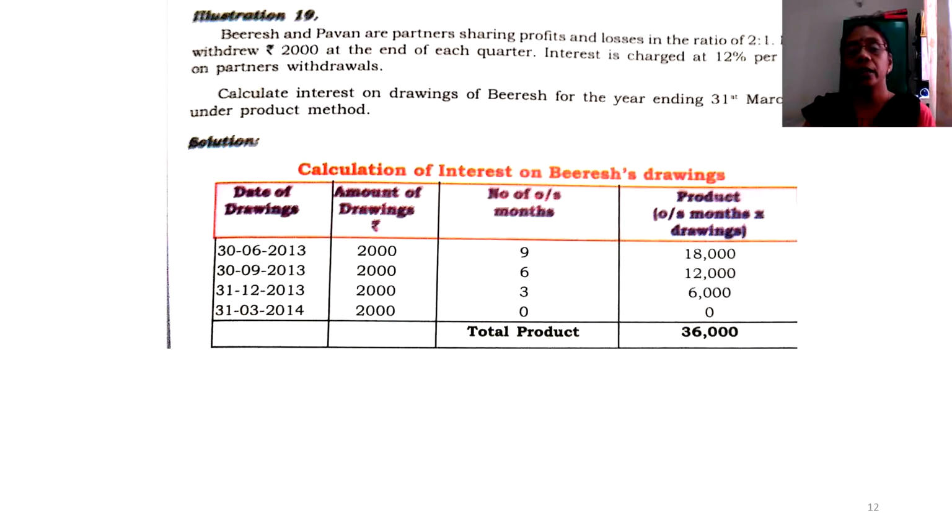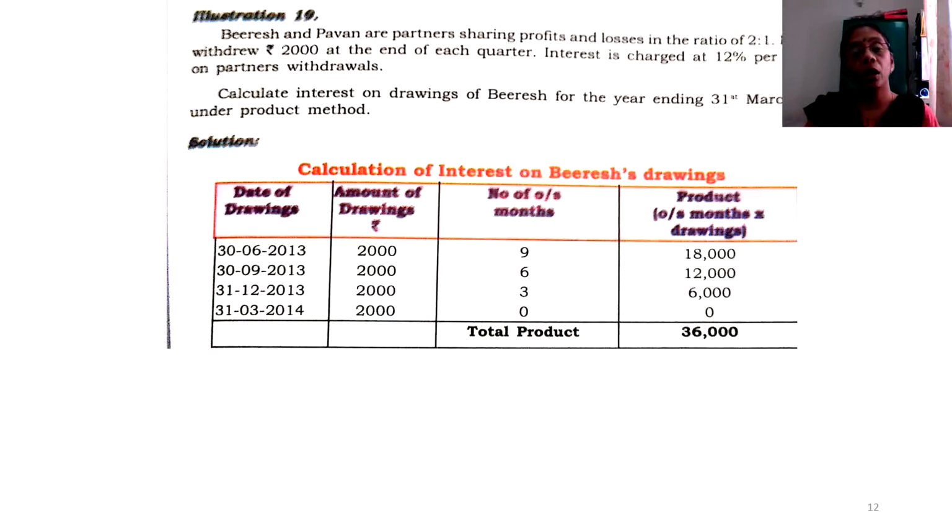Once you are ready with the dates, I think the rest of the flow of the sum is easy. Amount of withdrawal remains the same for each quarter. So therefore, I have taken 2,000 under every step. And then outstanding months. The calculation goes like this from the date.